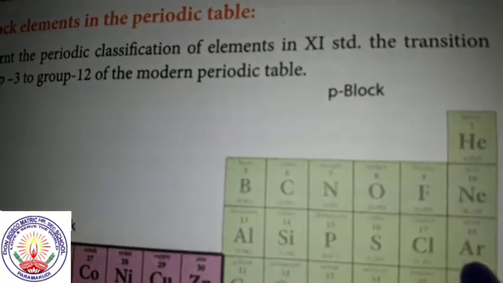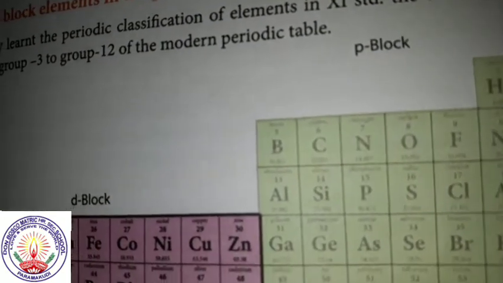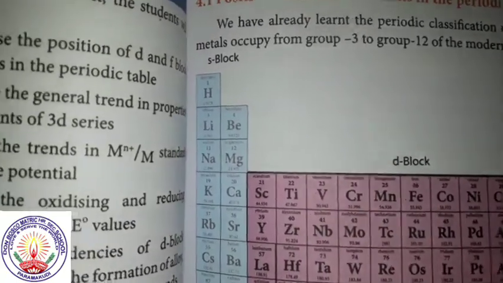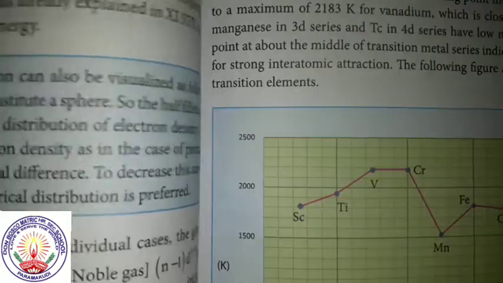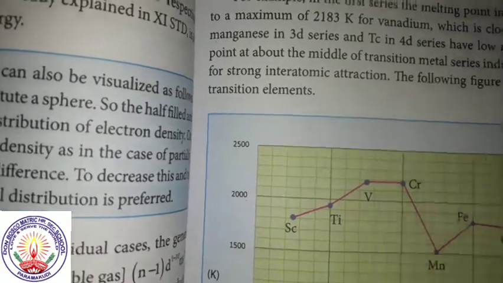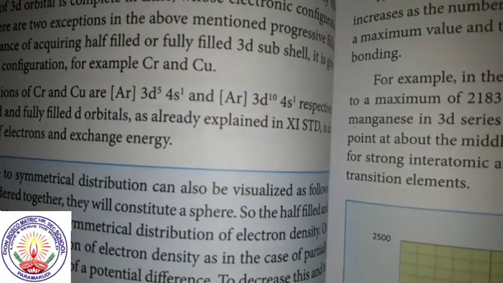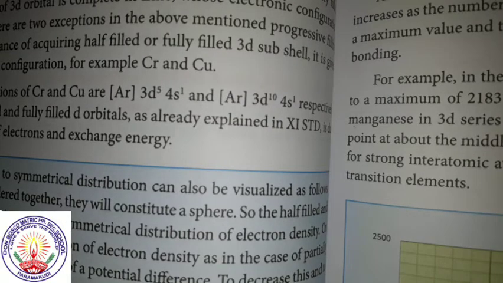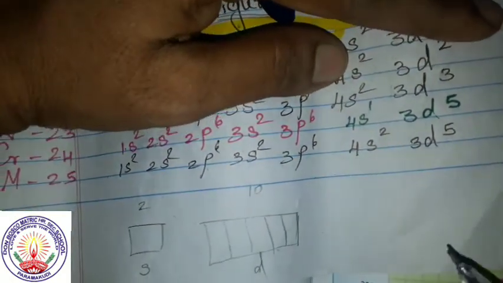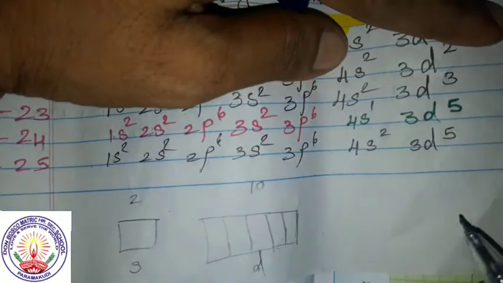The atomic number of argon is 18. Over 18, the remaining are 19, 20, 21.